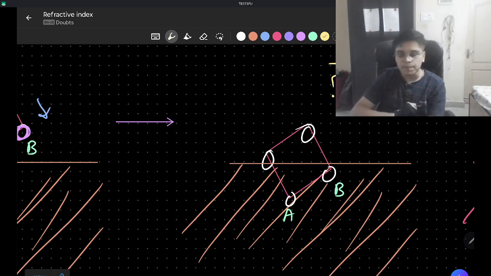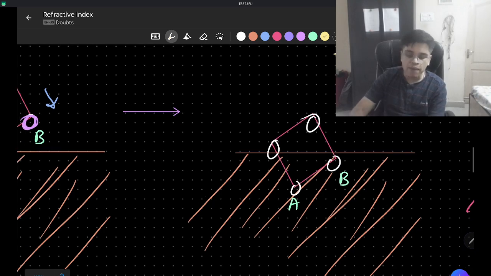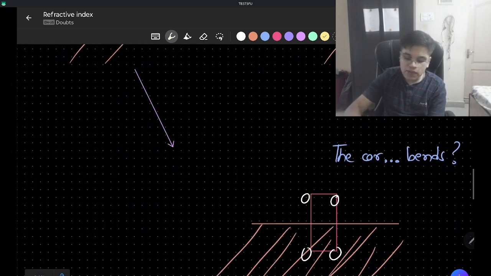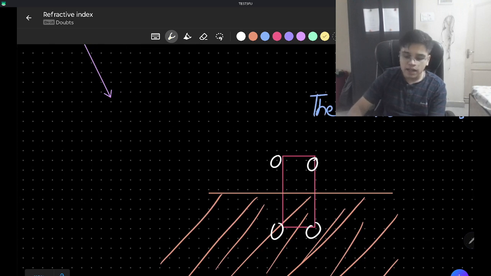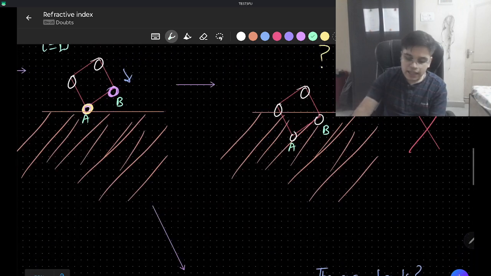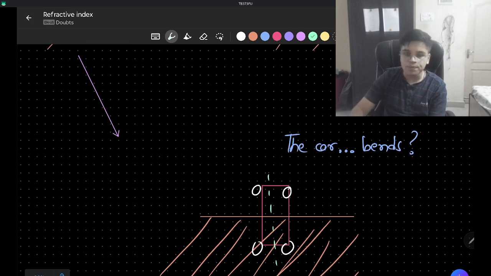But that does not happen. Instead, what happens is that the orientation of the car changes. Now, it may be linear or it may be at an angle with the normal, but you can observe that it is at a small angle compared to before. That is, the car bends towards the normal.